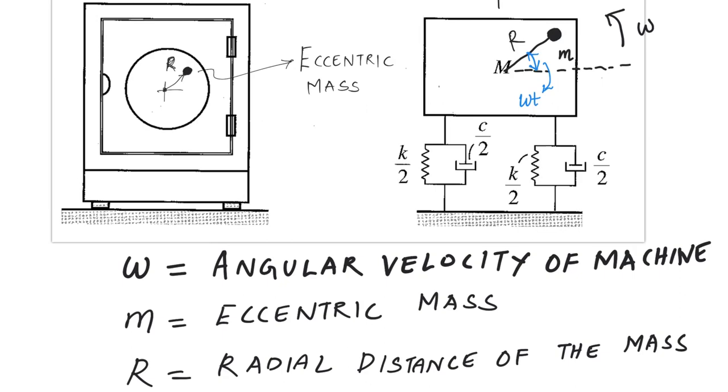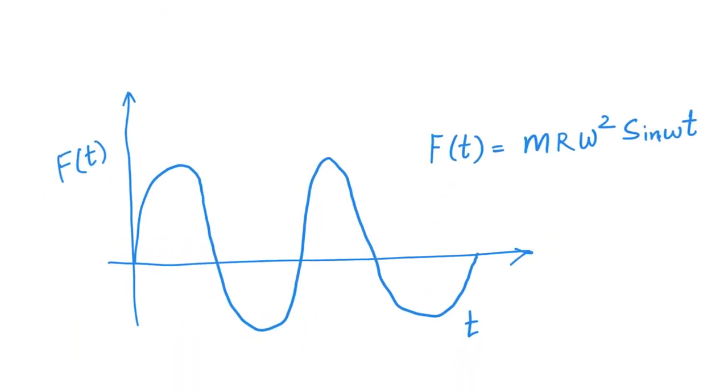Now if we plot that particular function with respect to time, this will look like this. So this is an example for harmonic excitation, where the excitation force is a harmonic function with respect to time. And we know everything in this particular expression. Little m we know, capital R we know, omega square, the angular velocity of the particular machine, that too we are aware of. So this excitation function is completely known and it can be written as an explicit function of time. Now go to the next example.